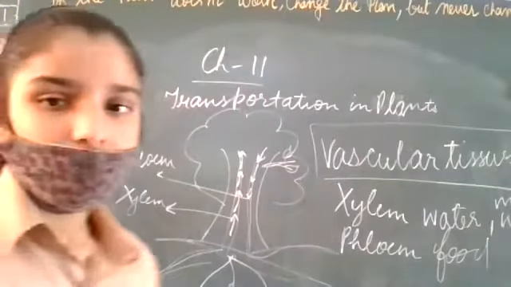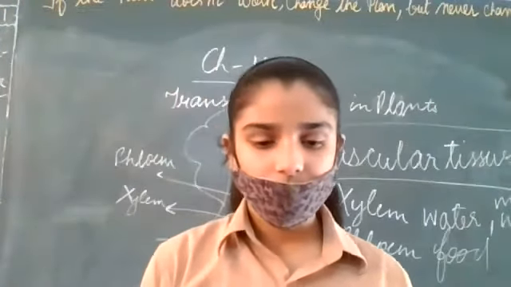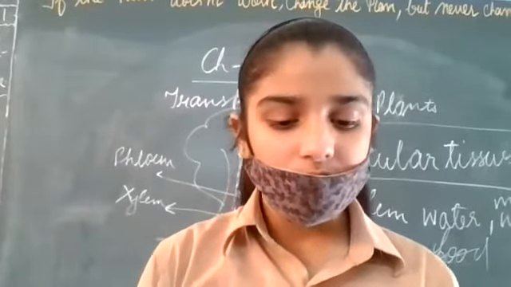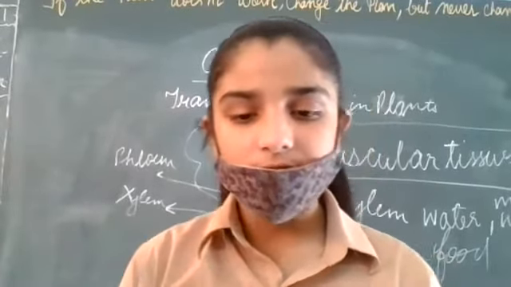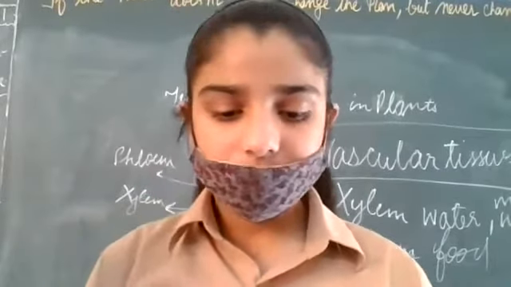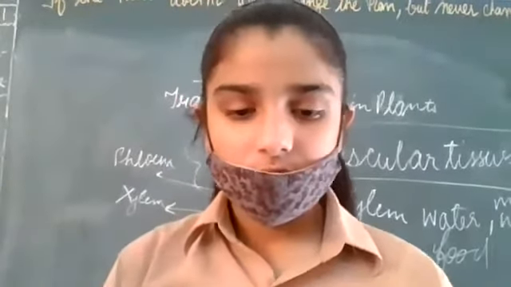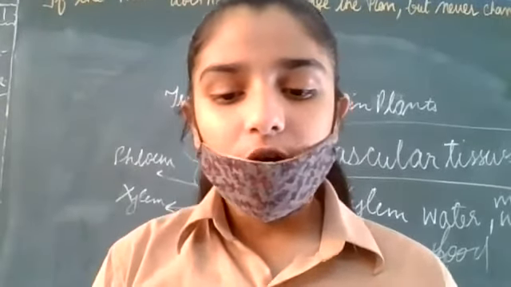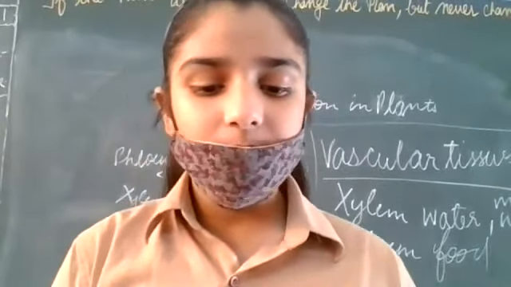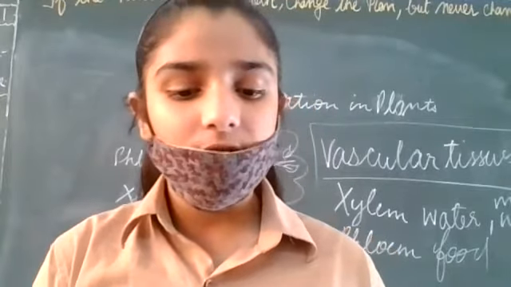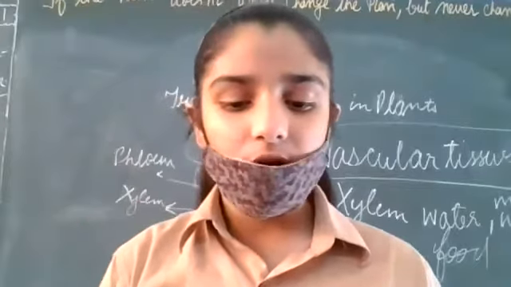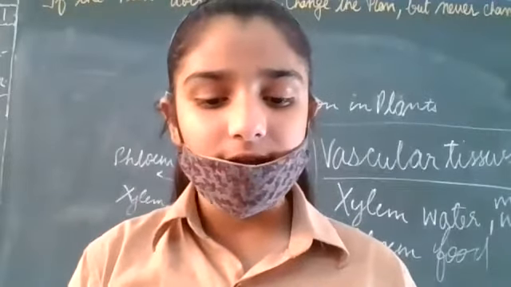Next topic, transport of water and minerals. Plants absorb water and minerals by the roots. The roots have root hairs. Underline, the next variety is really very important. The root hair increases the surface area of the root for the absorption of water and mineral nutrients dissolved in water. The root hair is in contact with the water present between the soil particles.